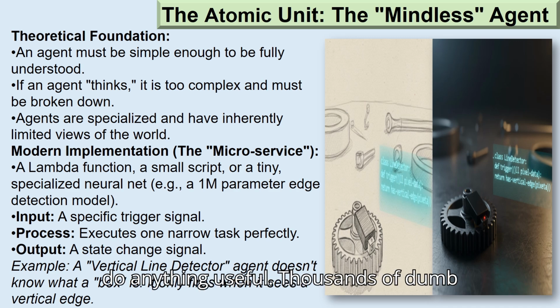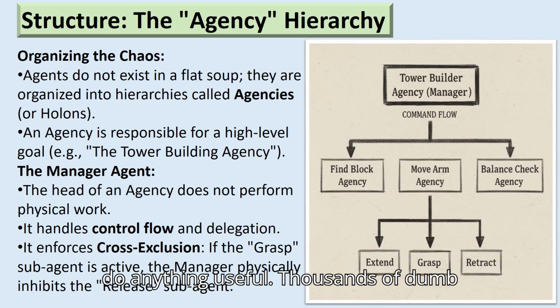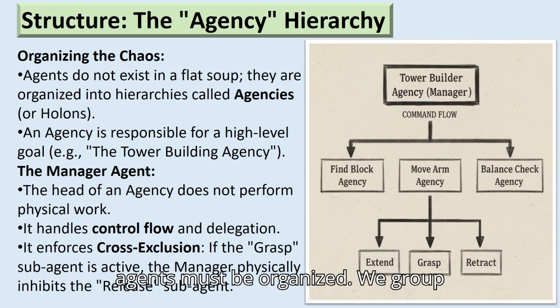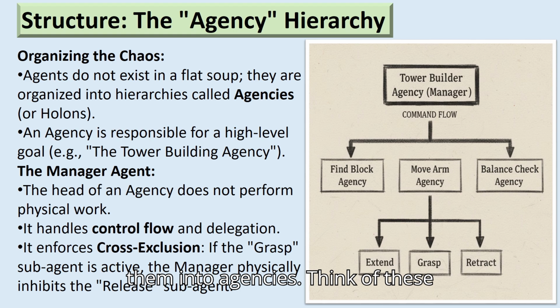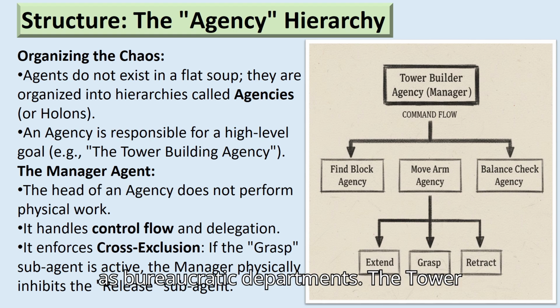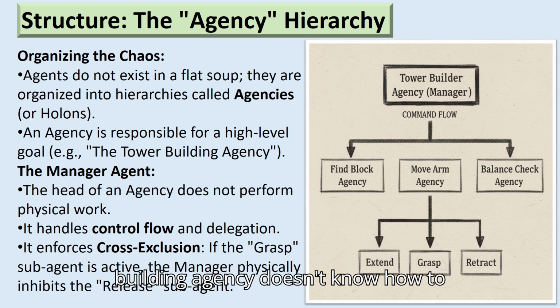To do anything useful, thousands of dumb agents must be organized. We group them into agencies. Think of these as bureaucratic departments. The Tower Building Agency doesn't know how to move a robotic finger. It delegates that to the Move Arm Agency, which delegates to the Grasp Agent.